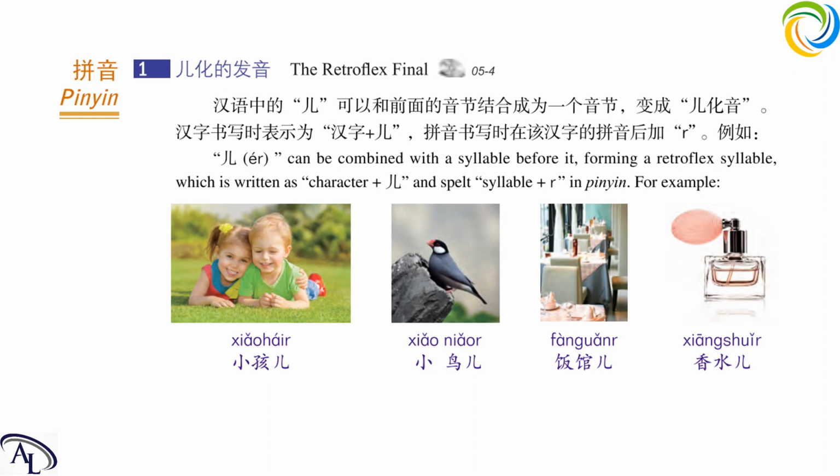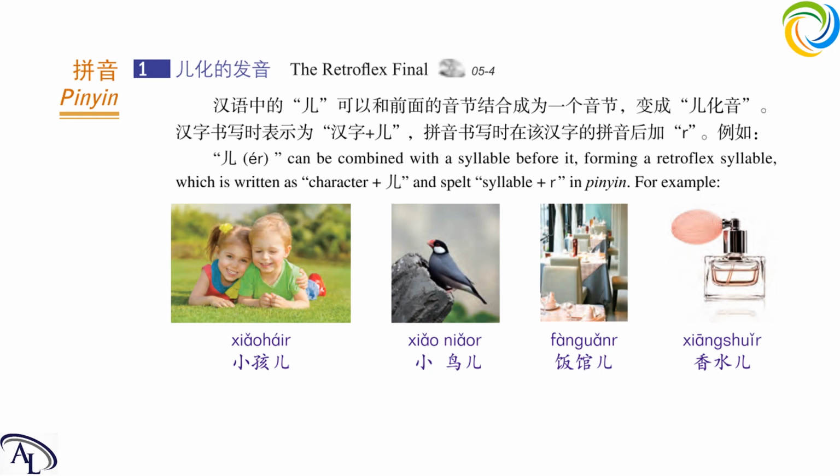Okay, this is the retroflex final. Now read after me from the start. Each for twice. First one, 小孩儿, 小孩儿. Next one, 小鸟儿, 小鸟儿. This one is a really common one. We don't need to change anything, just need to put r after it. 小鸟儿. Next one, 饭馆儿, 饭馆儿. Last one, 香水儿, 香水儿. Okay, this is the retroflex final. Let's move on to the next one.